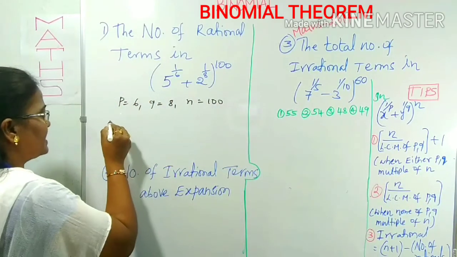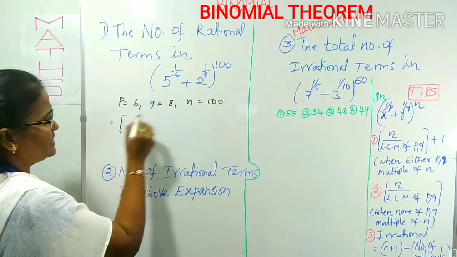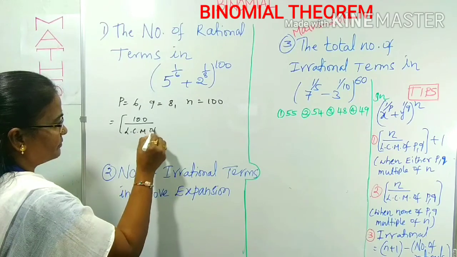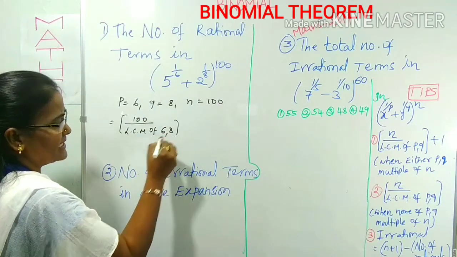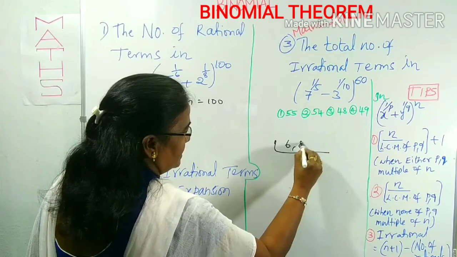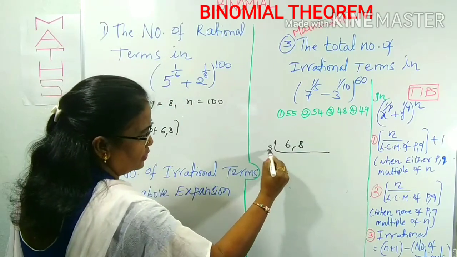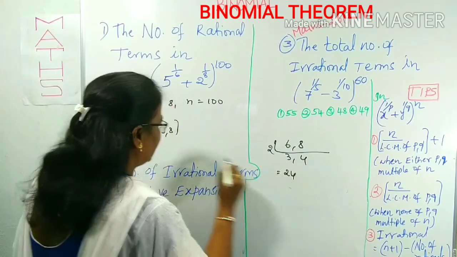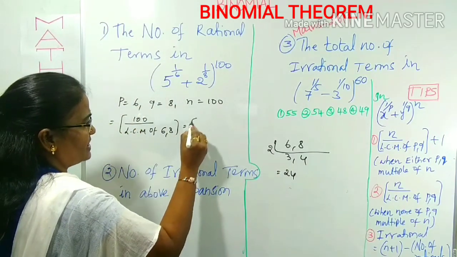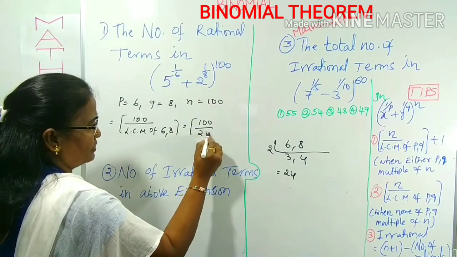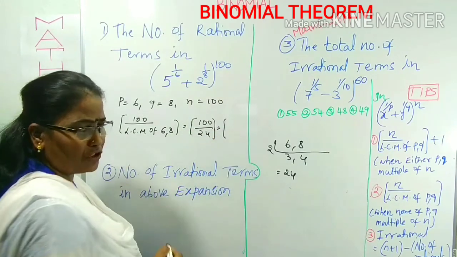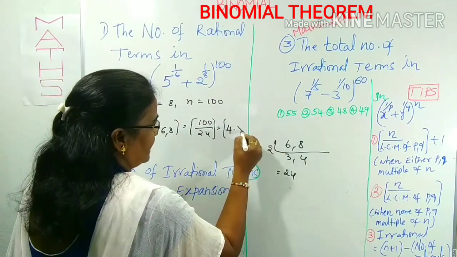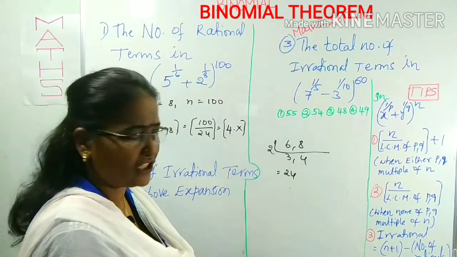That is floor of n by LCM. n is 100, so 100 by LCM of 6 and 8. What is the LCM of 6, 8? By the LCM method, 2 threes are 6, 2 fours are 8, so 2 times 3 is 6, times 4 is 24. The LCM of 6 and 8 is 24. This is floor of 100 by 24. 100 by 24 means 4 point something; we can get 4 point something. What did I say about the step function?